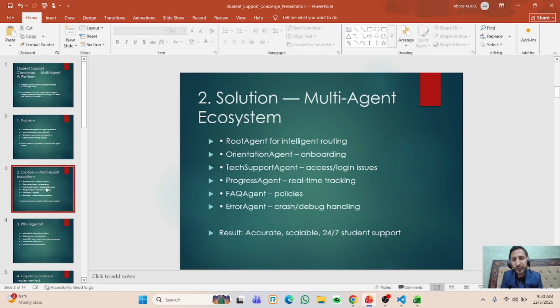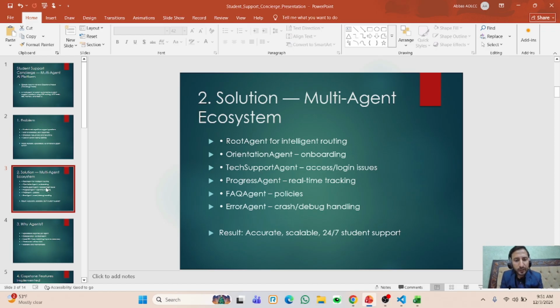Basically the solution is a multi-agent ecosystem. We have specialized agents under one root agent, and the root agent is routing all the questions to the specialized agents. For now I have a routing agent that is intelligent for routing, and the other sub agents are the orientation agent, tech agent, progress agent, FAQ agent and error agent. The root agent directs the orientation questions to the orientation agent. If there is tech support, a login issue or something, the root agent directs this question to the tech agent. So the root agent is intelligently routing the questions depending on the queries to the specific agent.